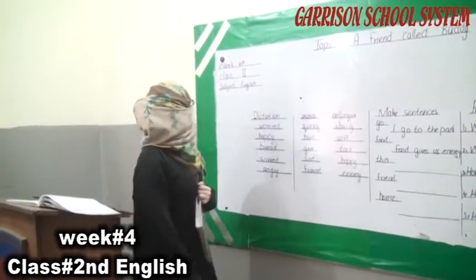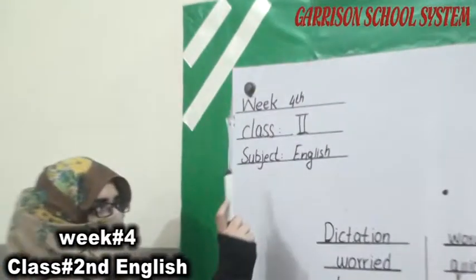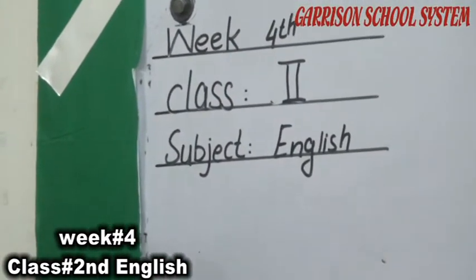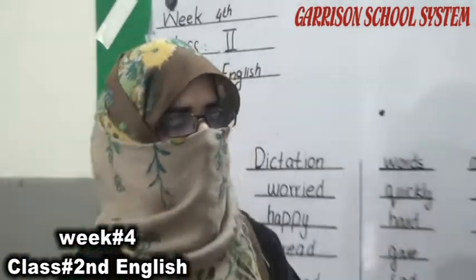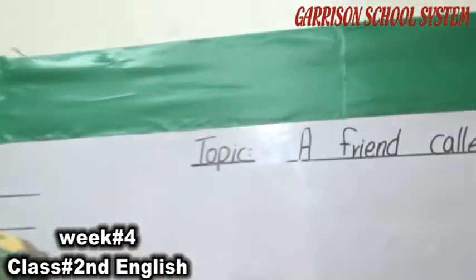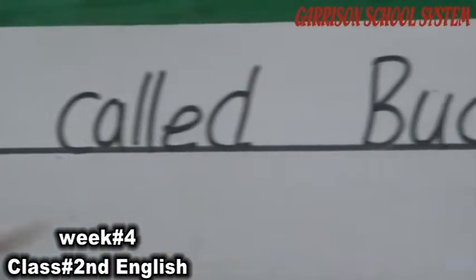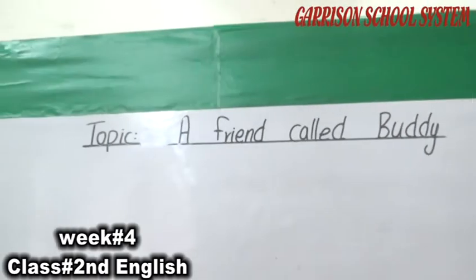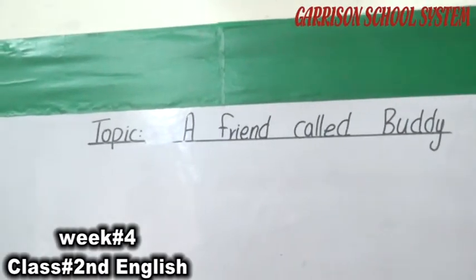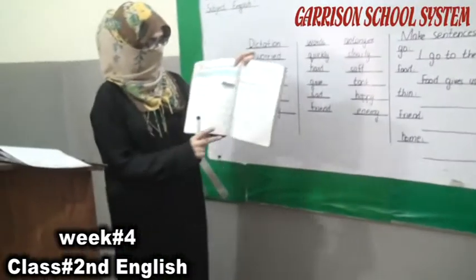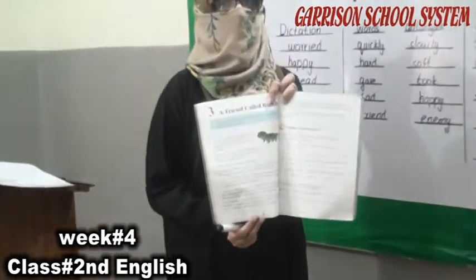Today our lecture is for class 2 and the subject is English. As you know, we have learned 2 chapters. Now this is chapter number 3. The name of the chapter is A Friend Called Buddy. As you know, this chapter is about a friend called Buddy. Now come to the text in the course book, page number 28.